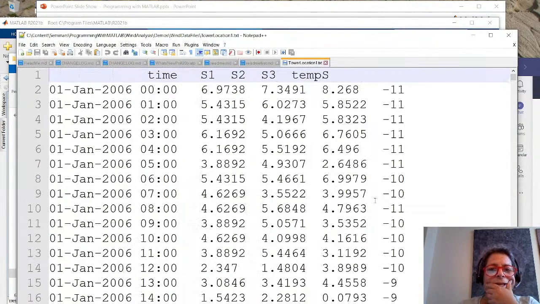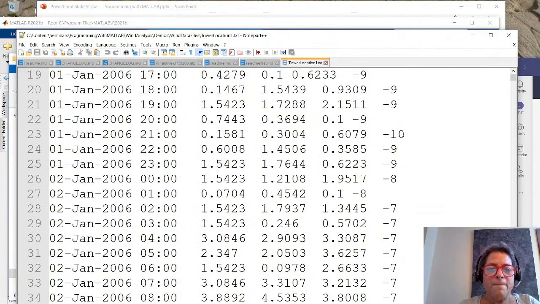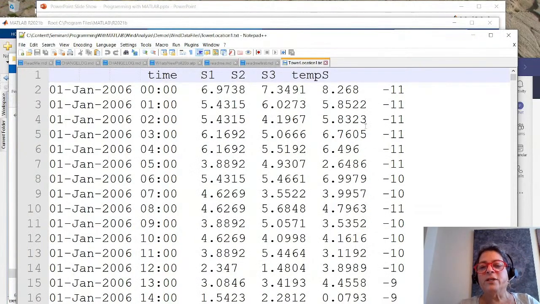And now what you see is it looks like I have 5 columns of information here. I've got the date and time, and actually I forgot to tell you, but the data are recorded hourly. So we have that information. And then I have speed 1, speed 2, and speed 3. Those are these 3 columns. And then I also have the temperature here, and that's going to be in degrees Celsius. Okay. So it looks like we have some negative temperatures in winter, which means it's below 0, or below 32 Fahrenheit. So it sometimes freezes.